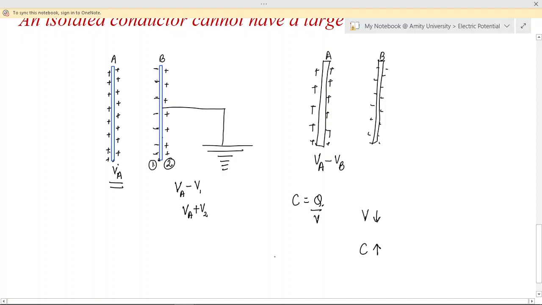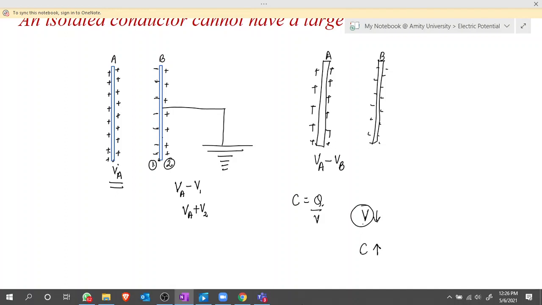So we see that by just placing an uncharged plate, an uncharged conductor close to a charged conductor, we have decreased the potential of that charged conductor, which in turn increases the capacitance of that conductor. So this is how we can increase the capacitance of any conductor.